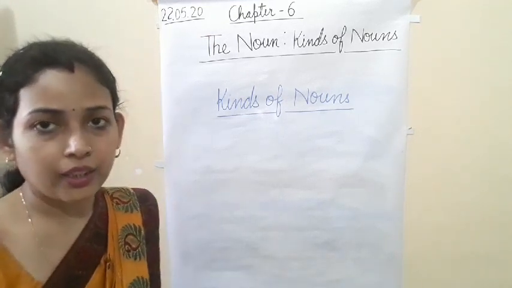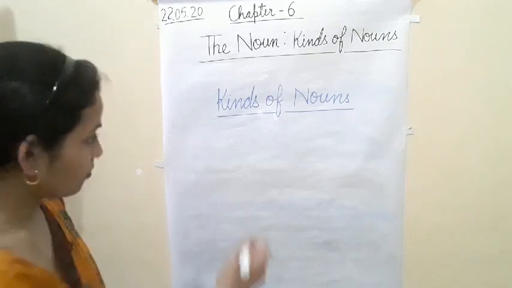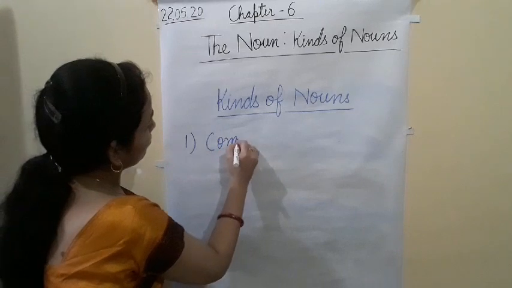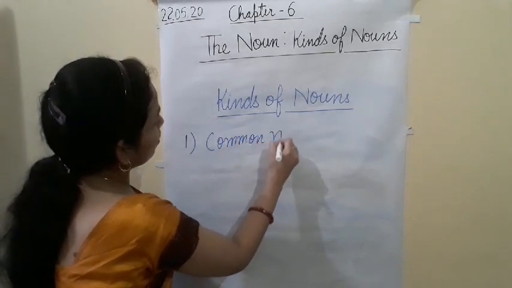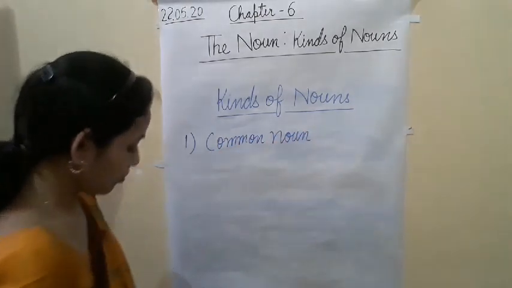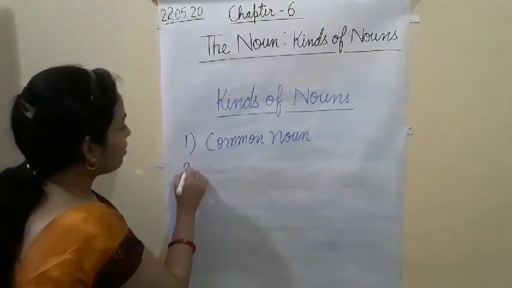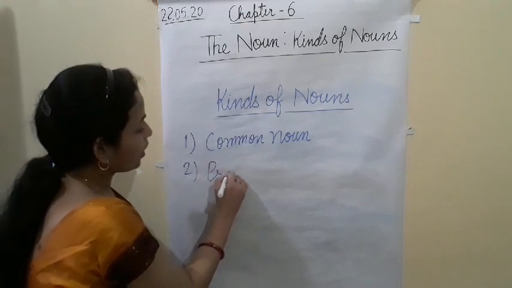First let me write kinds of noun here. Common noun. Second we will study proper noun.